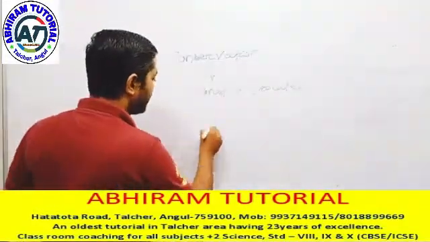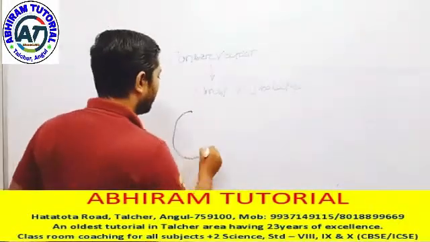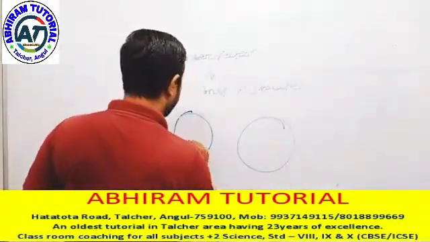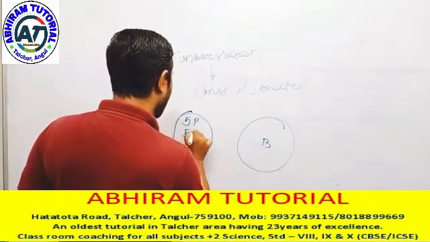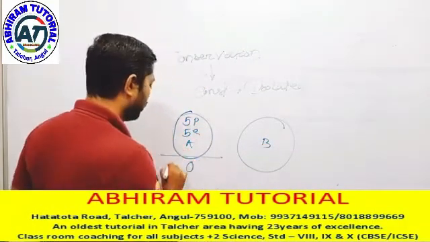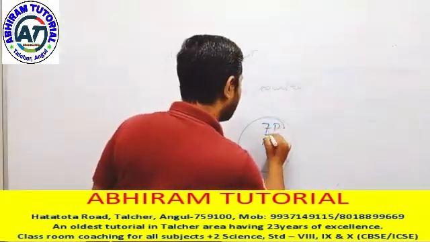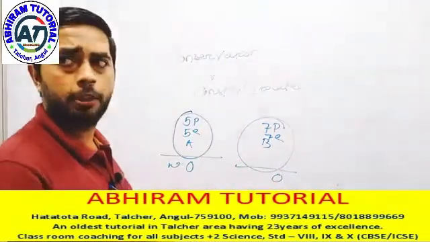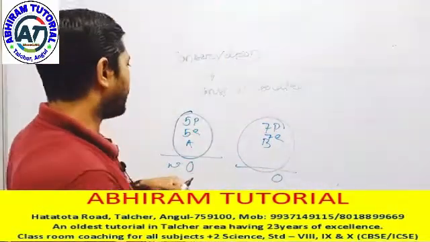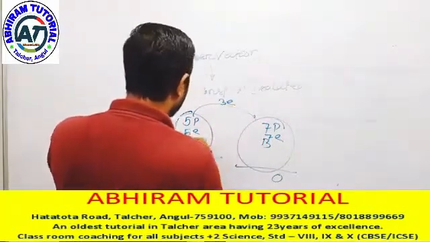Let us imagine this is a body A and this is a body B. Body A contains 5 protons and 5 electrons. That means the total charge is equal to 0. And body B contains 7 protons and 7 electrons. That means the total charge is equal to 0. Have you any doubts? No. Now what will happen if body A gives 3 electrons to body B?